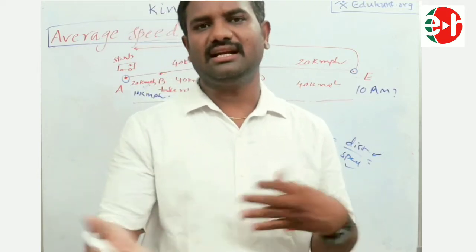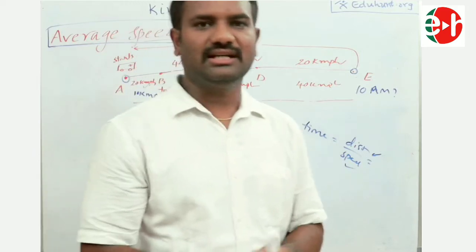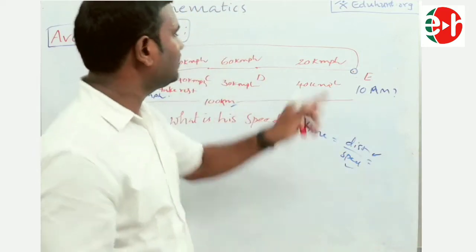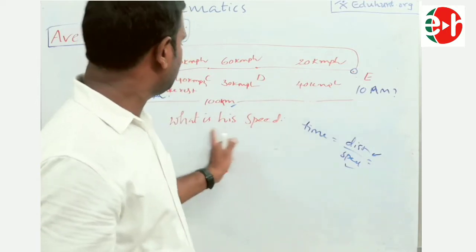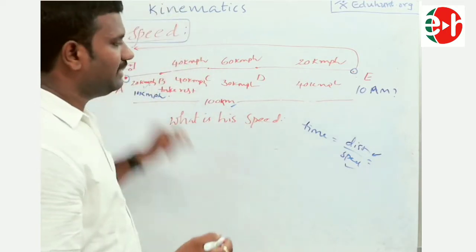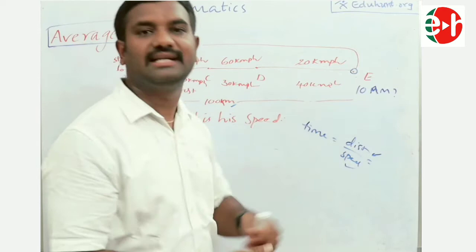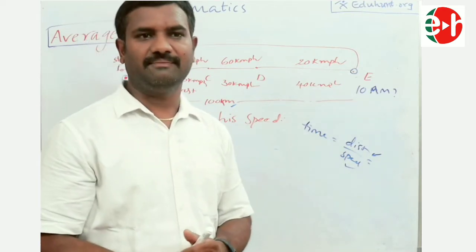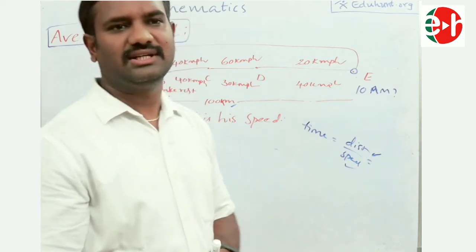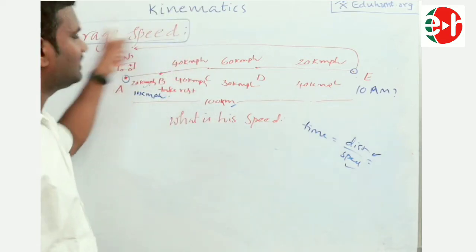So it is a regular process in which the bus can't move with a constant speed. Its speed varies. In such cases, we have to calculate the average speed to estimate the time. Accordingly, we can plan our journey. So today our discussion is to find the average speed.